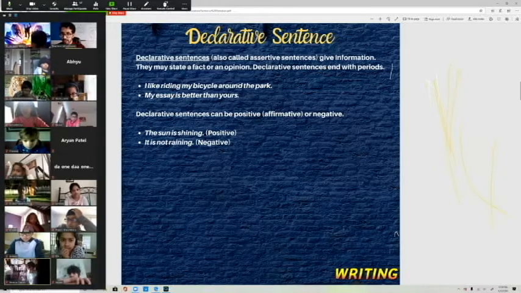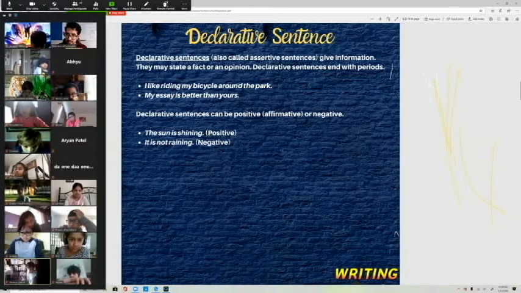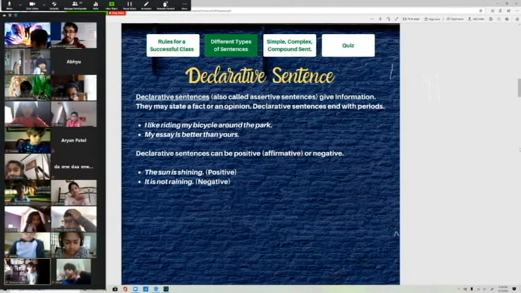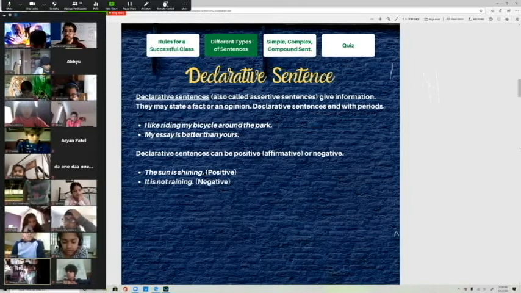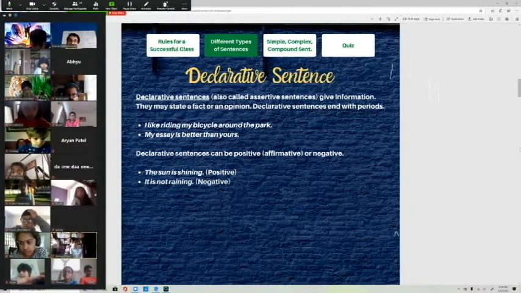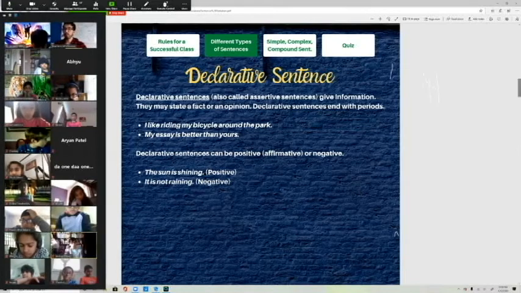We're going to get started with all these types of sentences. So the first thing is we have different types of sentences, okay? We're going to be talking about a couple of different types of sentences which you can use. You should be using all of these different types of sentences in your writing. Don't just stick to one, okay? If you just stick to one type of sentence, your writing is going to be boring.